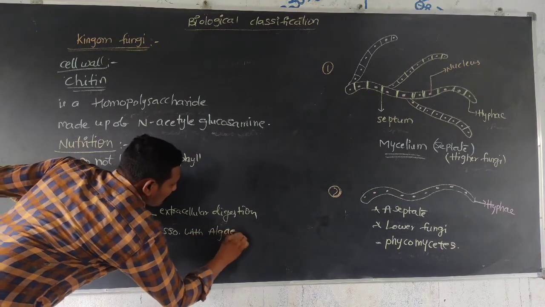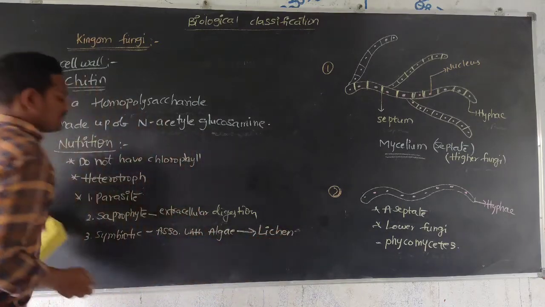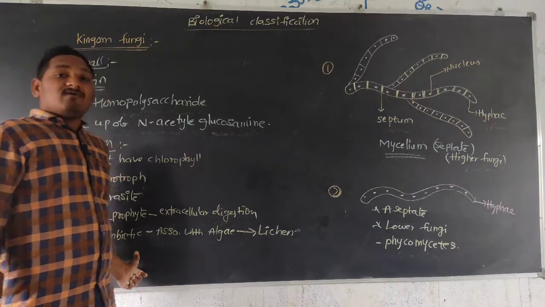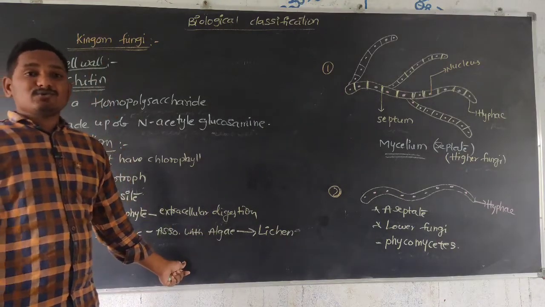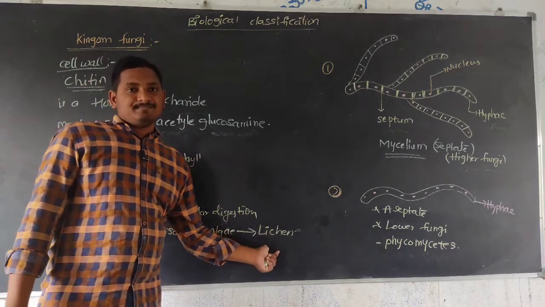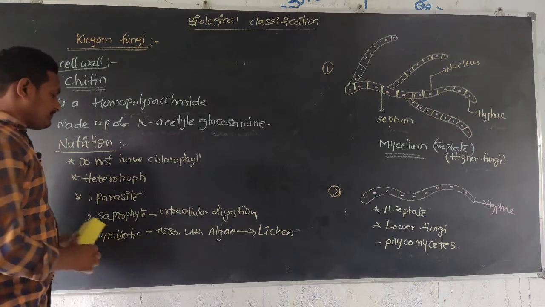To formation of lichens. It means one fungi and one algae are joined together to form a lichen. That is a symbiotic type of association.